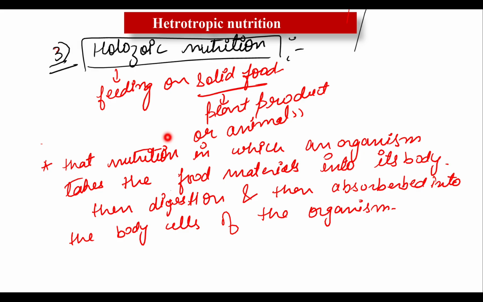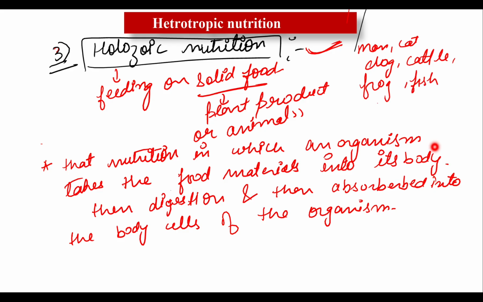So human beings and most animals have a holozoic mode of nutrition. In other words, man, cat, dog, cattle, frog, fishes, even amoeba, beta. Yes, amoeba also. They all have a holozoic mode of nutrition. Clear? After this we will discuss nutrition in plants in the next lecture. So that's all for today. Thank you.